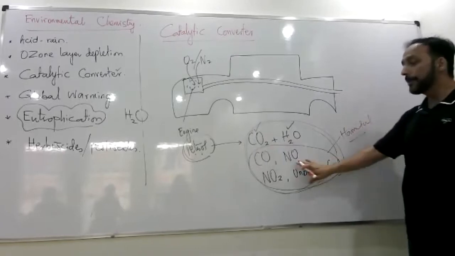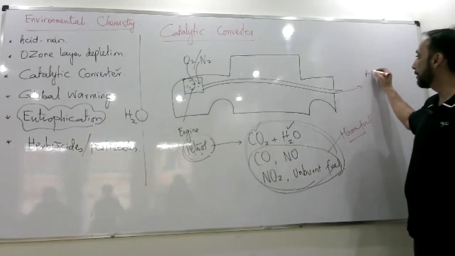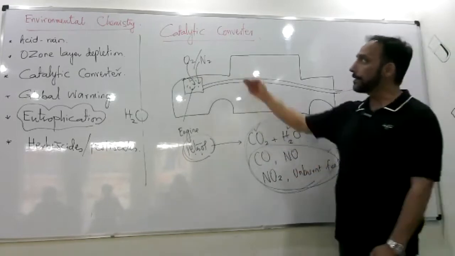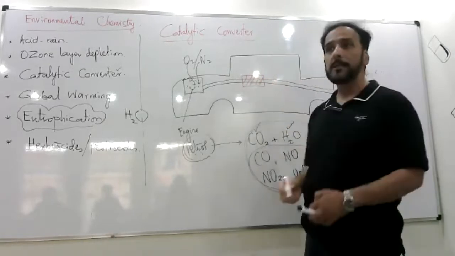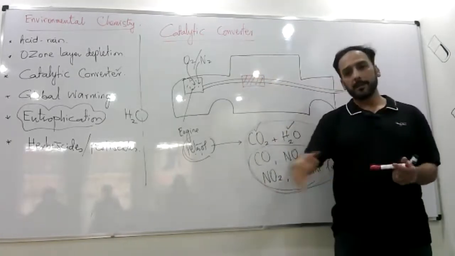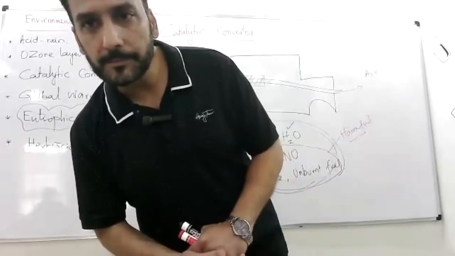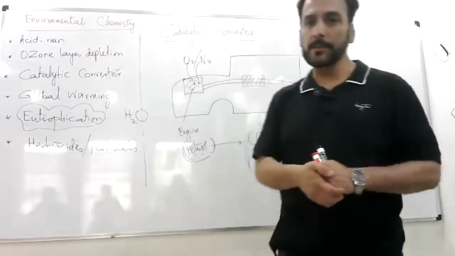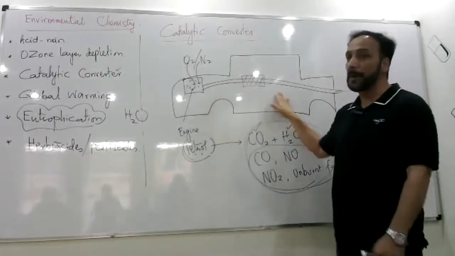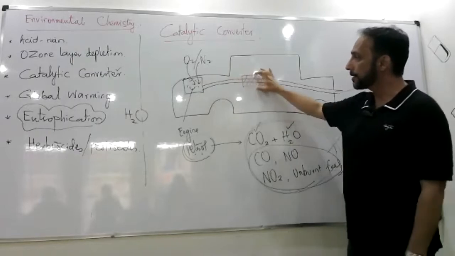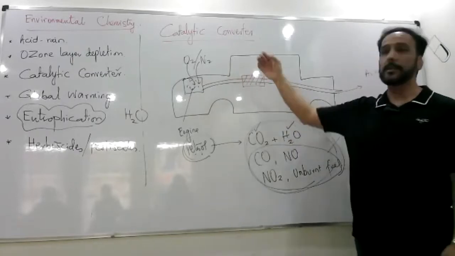So just to stop them from going out into the air from the exhaust, what they do is they put this catalytic converter on the path of the silencer pipe. Silencer ka jo pipe hai, under the car, on the path of the pipe of the silencer duct, there is this box-like thing, and that is called catalytic converter.